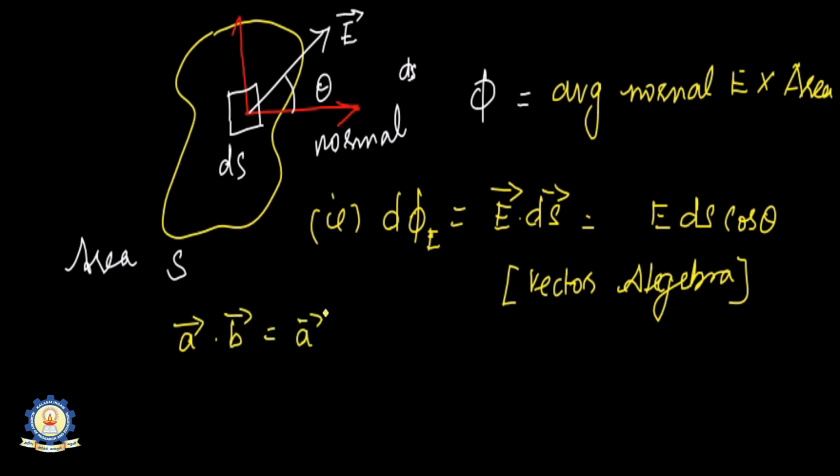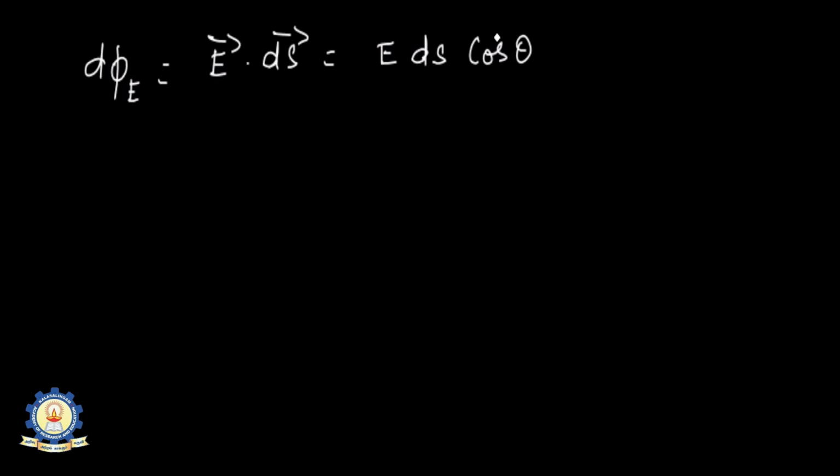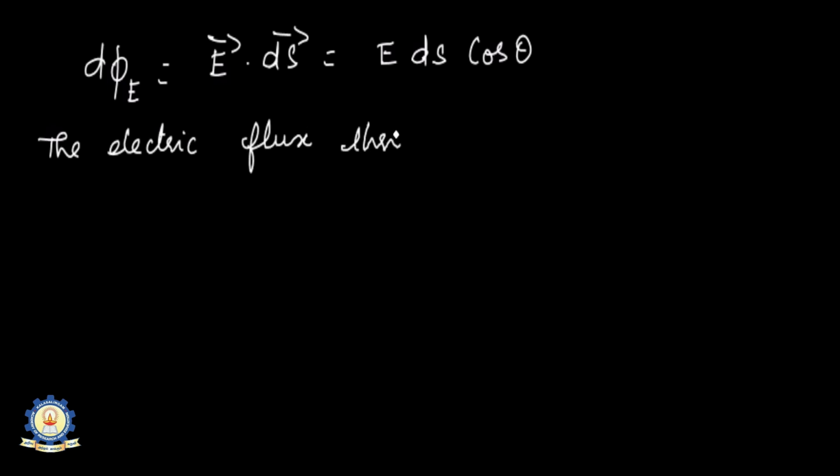We have taken scalar dot product. In lower classes we would have seen A vector dot B vector is equal to modulus of A and modulus of B into cos theta, where theta is the angle between the two vectors. A vector dot B vector is equal to A vector modulus into B vector modulus into cos theta, that is AB cos theta. The same case is applicable for electric flux also. d phi E is equal to E vector dot ds vector. It is a scalar dot product of two vectors. So E ds cos theta, this was the previous equation we derived.